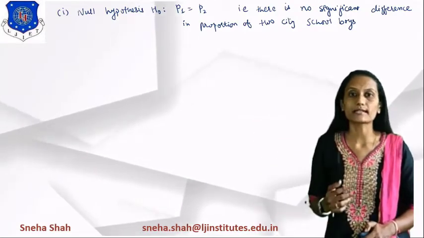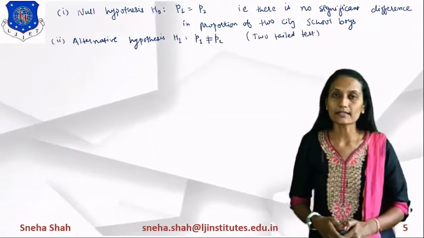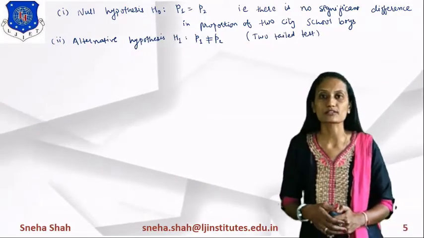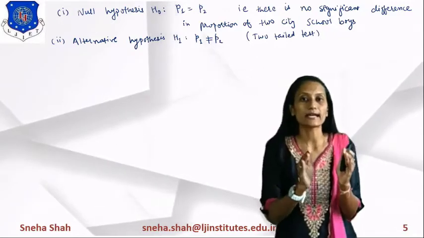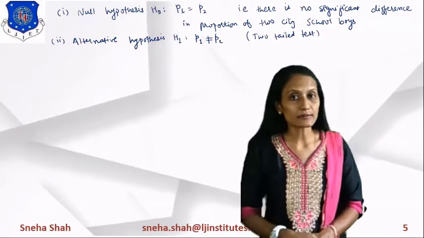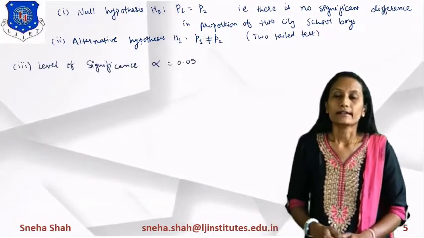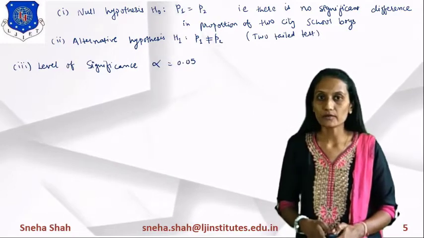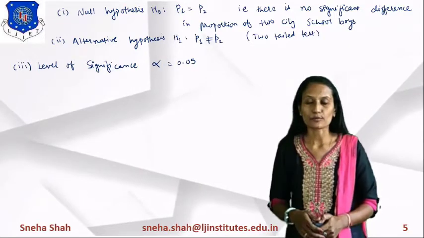So what will be the alternative hypothesis? It will be the complement of this. If we are defining the alternative hypothesis, it will be denoted as H1. In this we consider P1 does not equal P2. It means it will not be for a particular area, so it will consider either the right side or left side. So it means it will be considered as a two-tailed test. Now we find the level of significance, which is already given to you as 0.05. So the value of alpha equals 0.05.